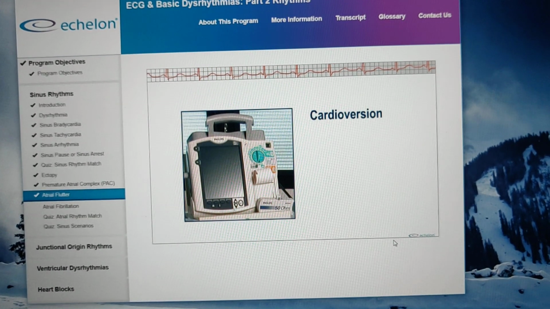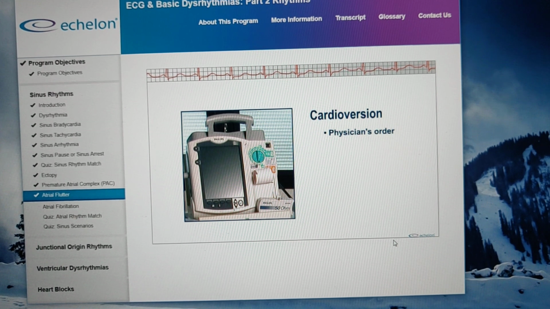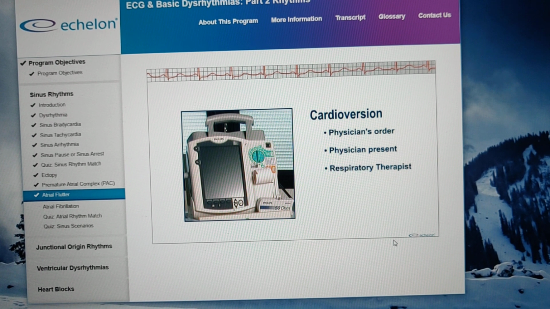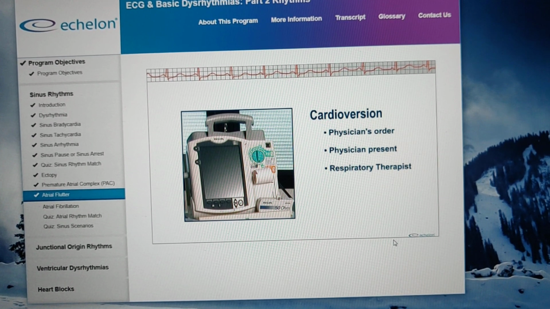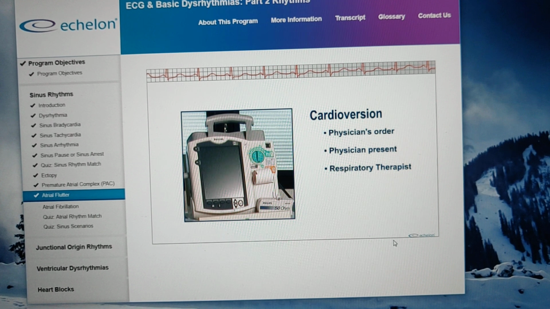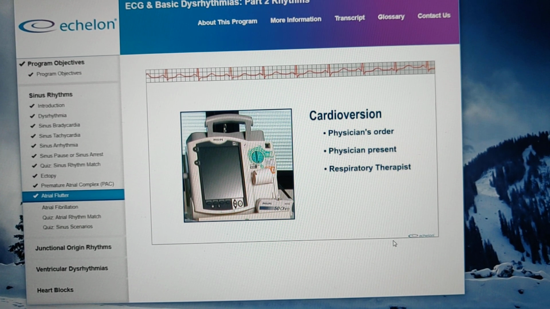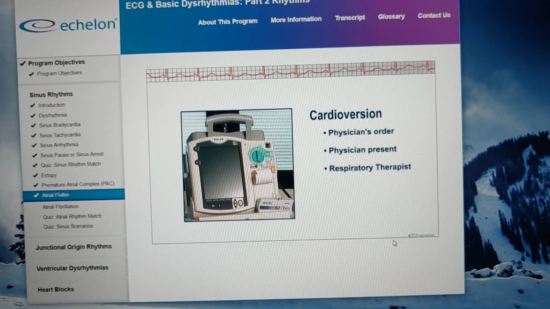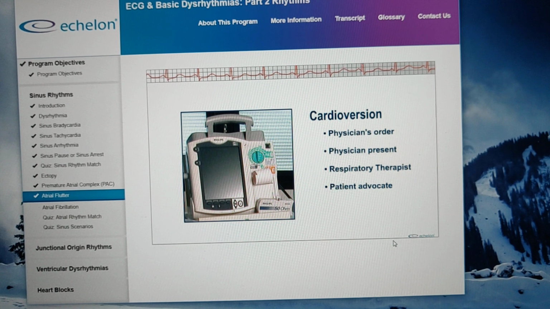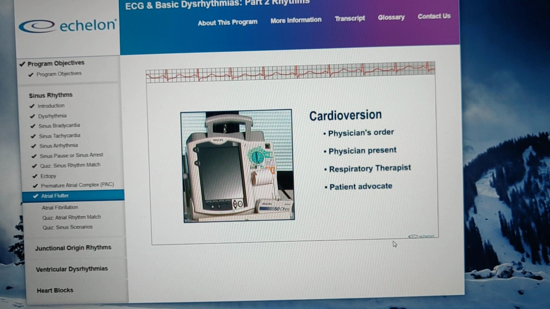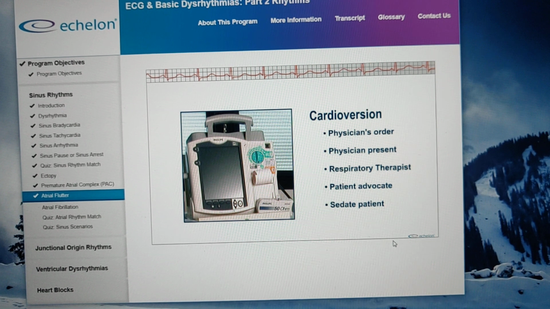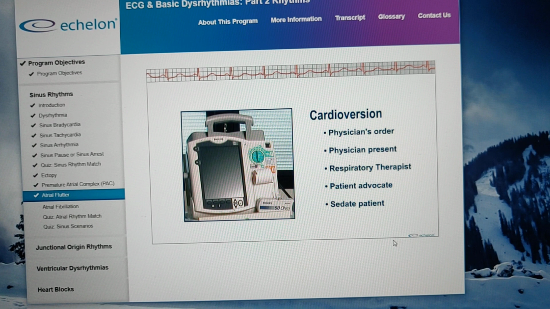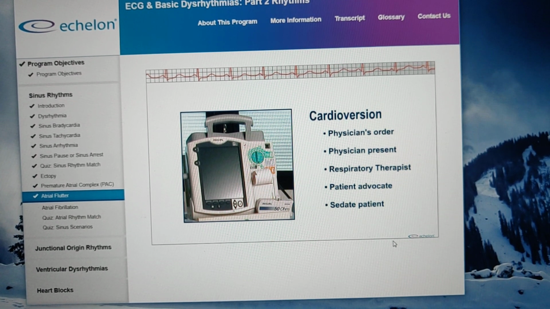Cardioversion is serious business and requires a physician's order and a physician at the bedside. There must also be a respiratory therapist present in case the patient loses his or her airway as a result of the treatment. Even though the circumstances may be frantic at this point, don't forget your responsibility to be a strong patient advocate and encourage the physician to prescribe a sedative for the procedure. Because even if it is administered at the lowest levels, the patient will feel the shock and some discomfort.